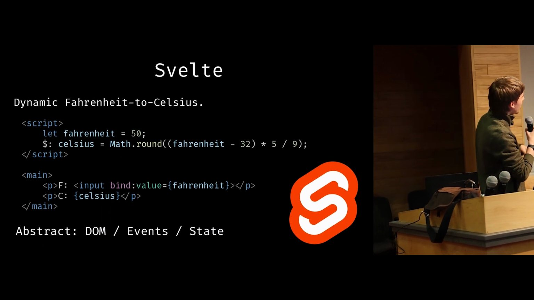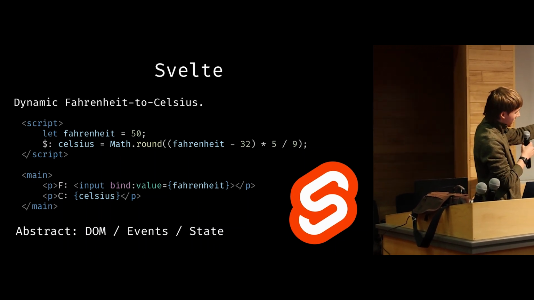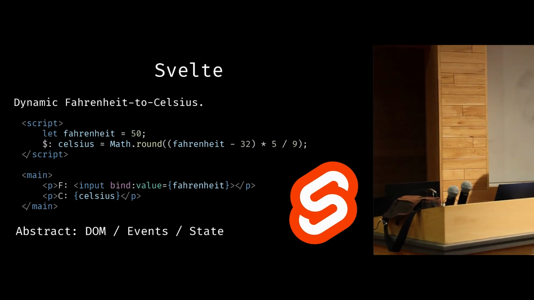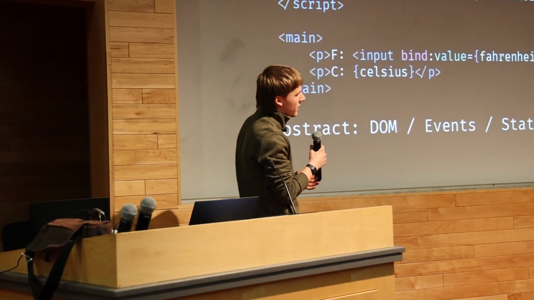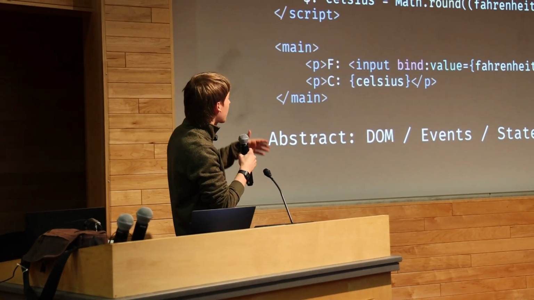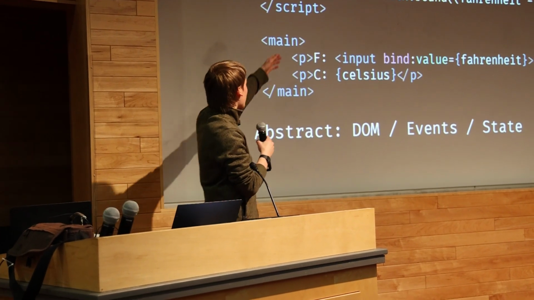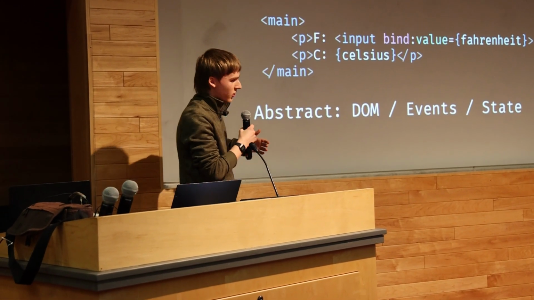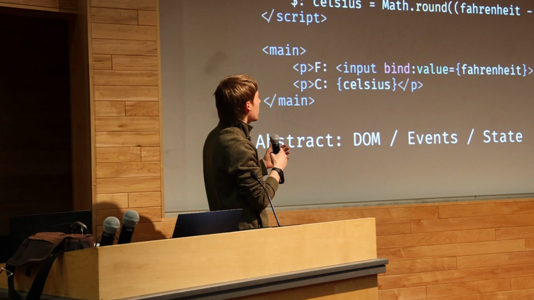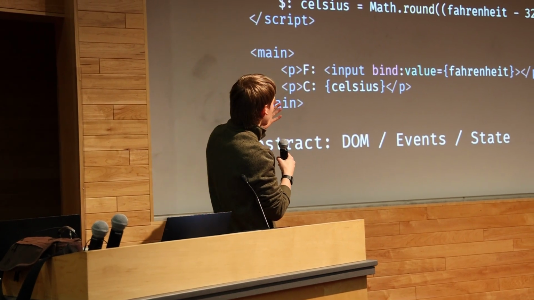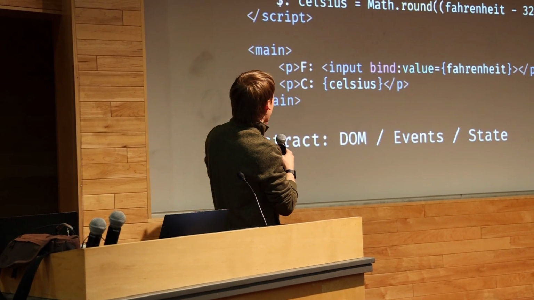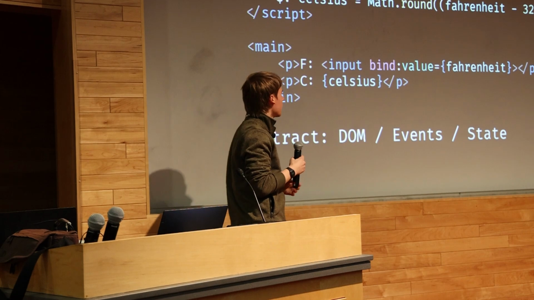You see we've got this Fahrenheit variable up here, and then we've got an input tag down here that binds the value of Fahrenheit. So basically, whenever the user updates this input tag, the Fahrenheit variable will also be updated. And then we've got the Celsius variable here, and there's this $: thing, which basically means to dynamically update the Celsius variable. So whenever Fahrenheit gets updated by the user, Celsius will be recomputed, and then it will also be rendered down here in this paragraph tag.